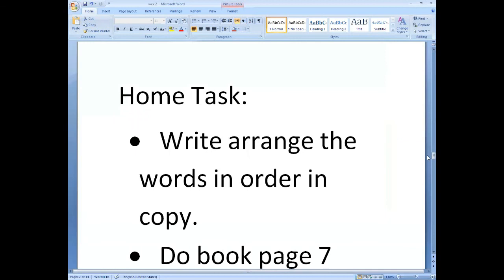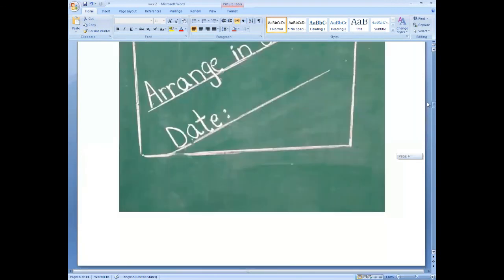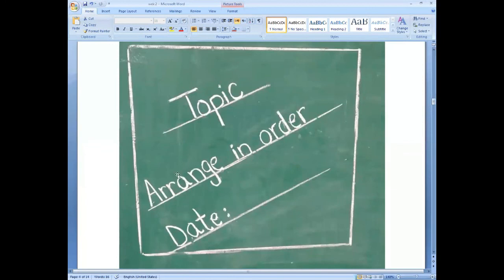Your other home activity is to arrange the words in order in your copy. Look here, students. First, you have to make a title page in your copy, on the first page. This is the topic: Arrange in order. A-double-R-A-N-G, arrange, I-N-N-O-R-D-E-R, order. First you make the topic name, then write down the date.